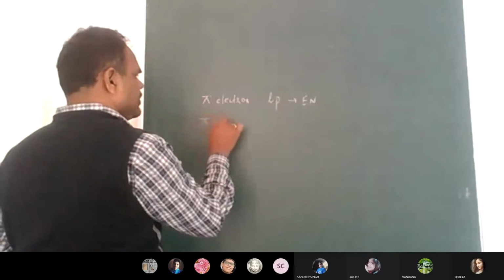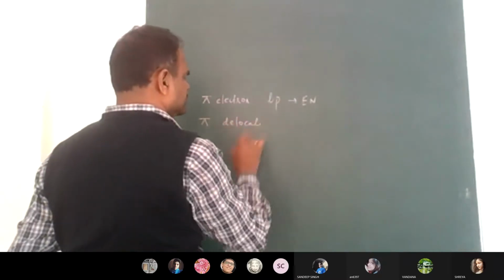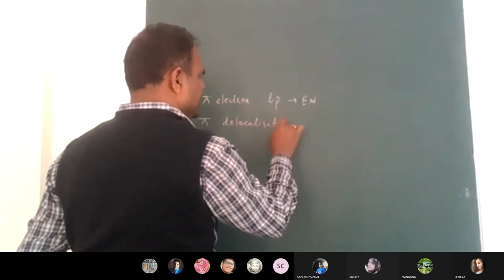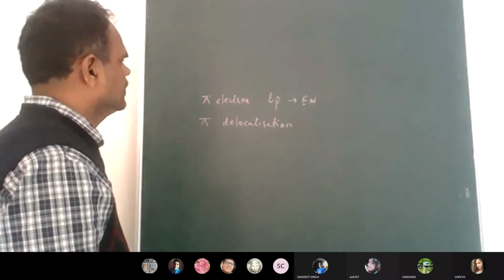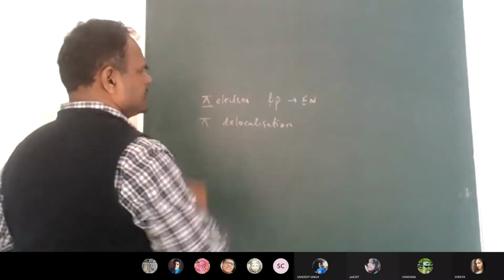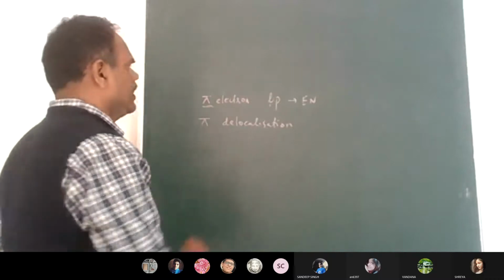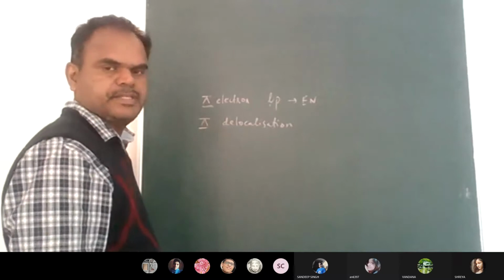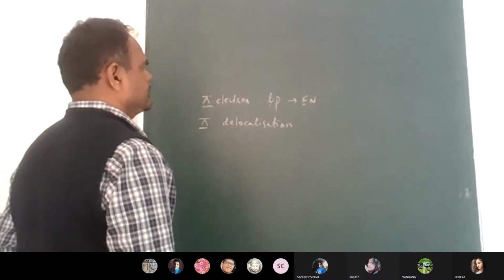Only in some cases pi bond delocalization will take place, delocalization of the pi bond about the atoms. Sometimes the interaction between pi bond electrons and lone pair electrons takes place, or sometimes pi bond delocalization takes place. So that is also resonance.